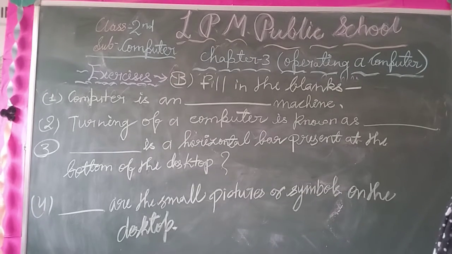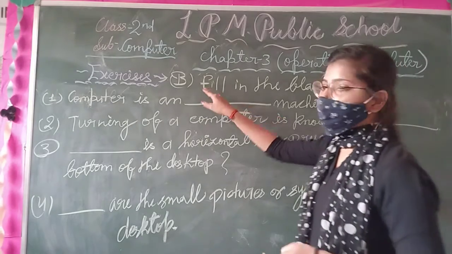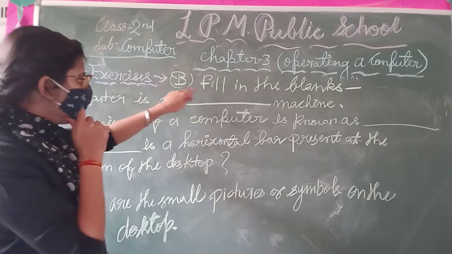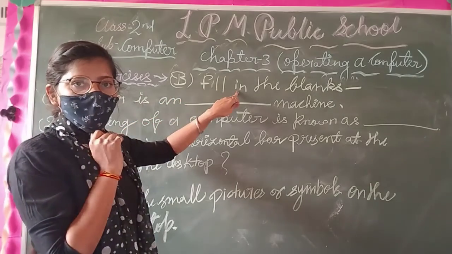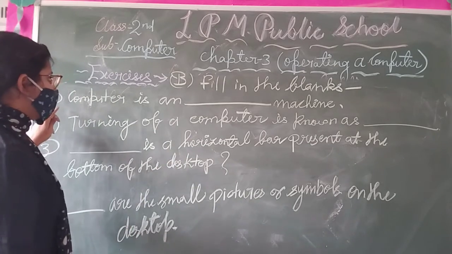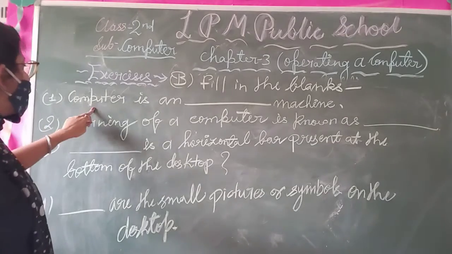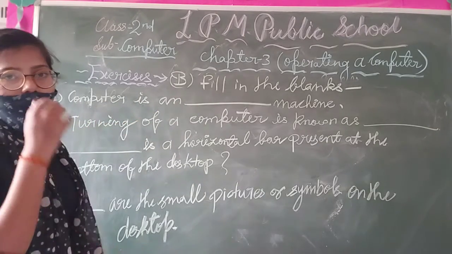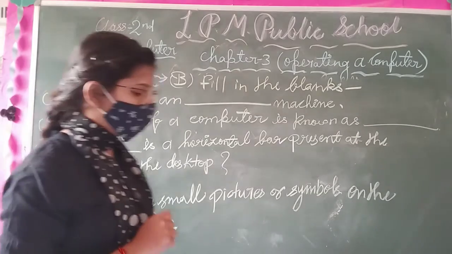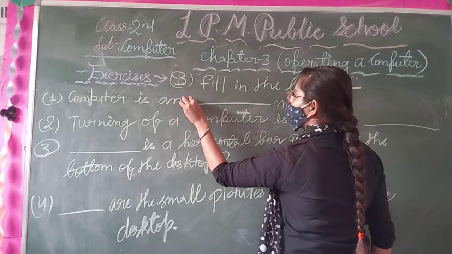So dear student, from your exercise, question number B is fill in the blanks. Point number first: computer is an electronic machine. So from this chapter you know very well, computer is an electronic machine.